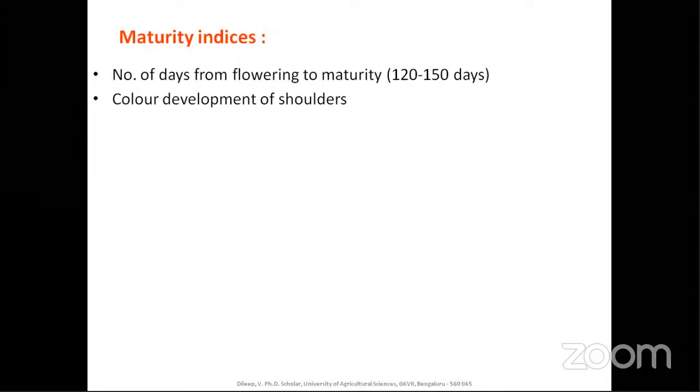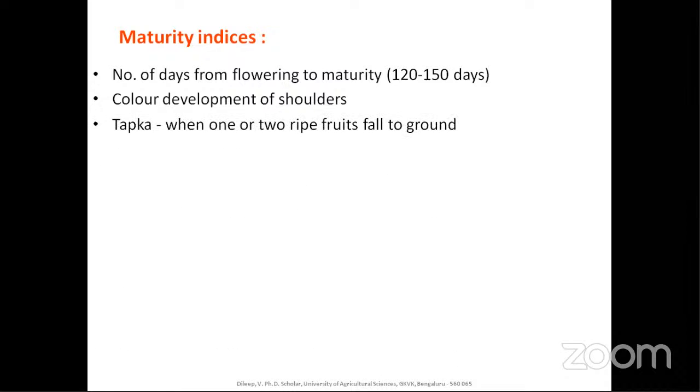So color development, from the initiation of flowering to fruit maturity. Okay. And color development of shoulders. If you imagine the fruit, the portion near the stalk end, no? That is called the shoulders. So color development on the shoulders. And the Tapka method: when the fruit is automatically fallen from the tree, one or two ripe fruits, when it has fallen to the ground, then it is an indication that the fruits are mature and ready to be harvested.